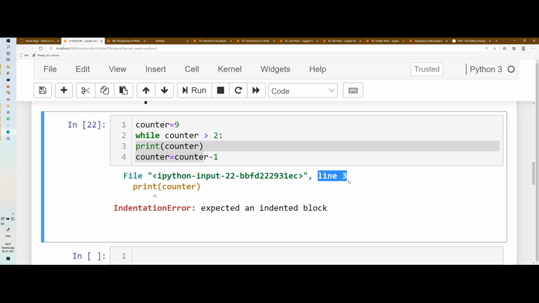Because indentation is mandatory in Python. Indentation is mandatory in Python. Without proper spacing, we cannot proceed further. So indentation is mandatory. That is very important.